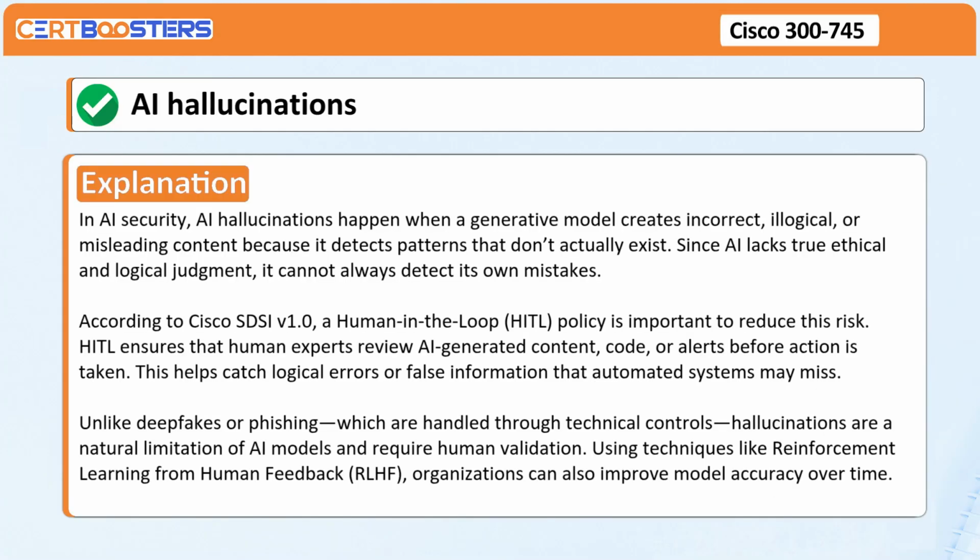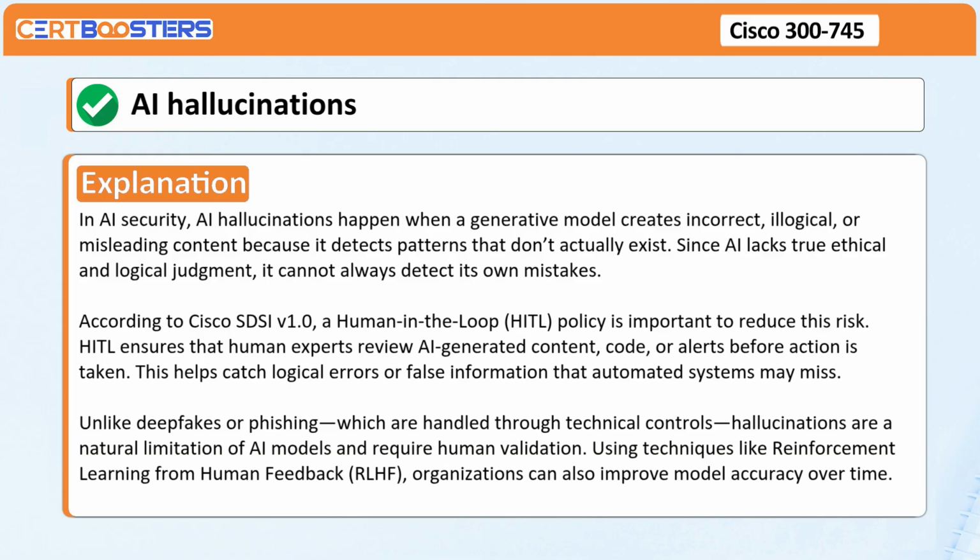Answer. A. AI hallucinations. Explanation. In AI security, AI hallucinations happen when a generative model creates incorrect, illogical, or misleading content because it detects patterns that don't actually exist. Since AI lacks true ethical and logical judgment, it cannot always detect its own mistakes. According to Cisco SDSI v1.0, a human-in-the-loop, HITL, policy is important to reduce this risk. HITL ensures that human experts review AI-generated content, code, or alerts before action is taken. This helps catch logical errors or false information that automated systems may miss.